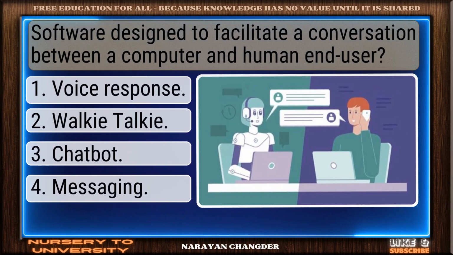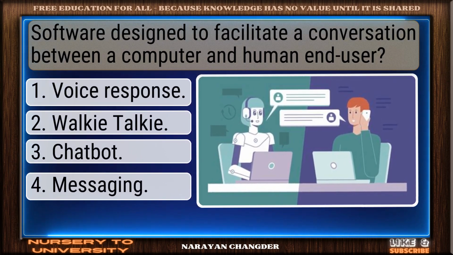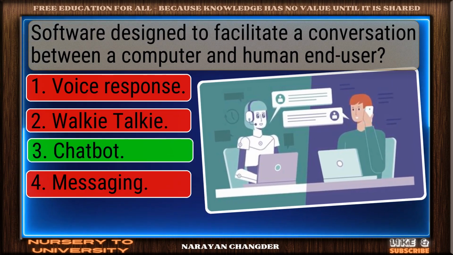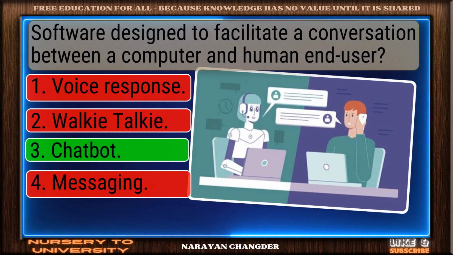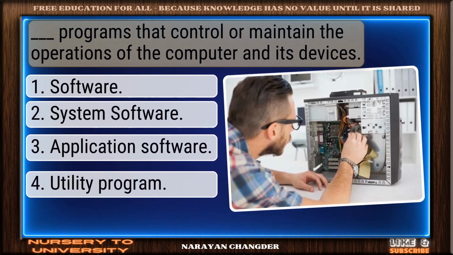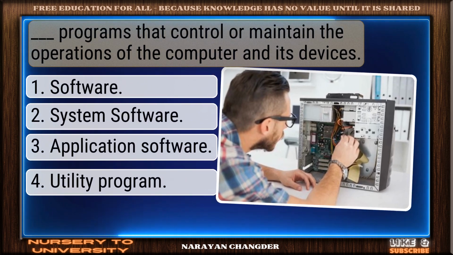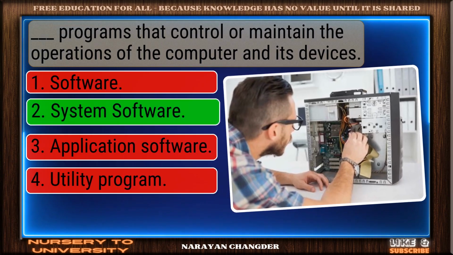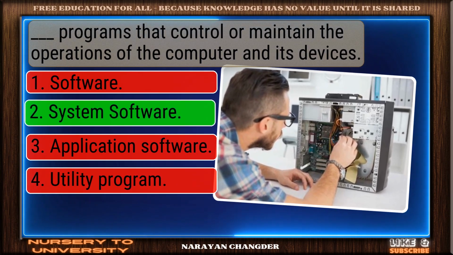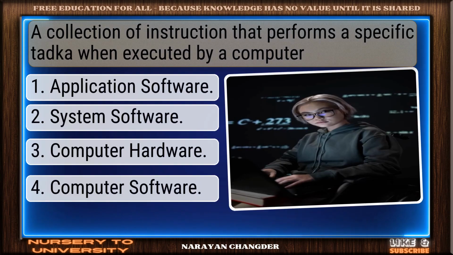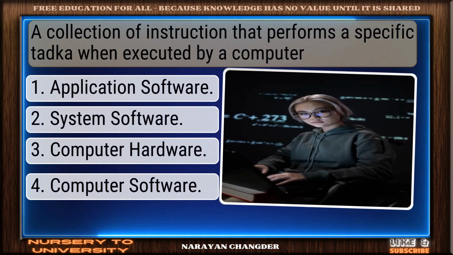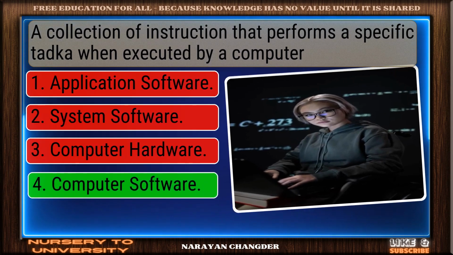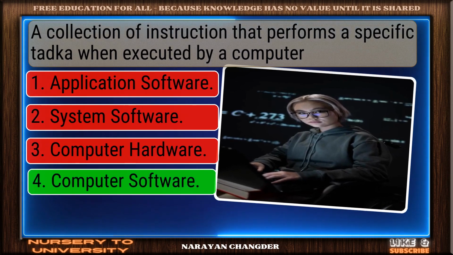Software designed to facilitate a conversation between a computer and human end user. Great thinking. Chatbot is right. Dash programs that control or maintain the operations of the computer and its devices. Nicely done. System software is solid. A collection of instructions that performs a specific task when executed by a computer. Right again. Computer software is valid.